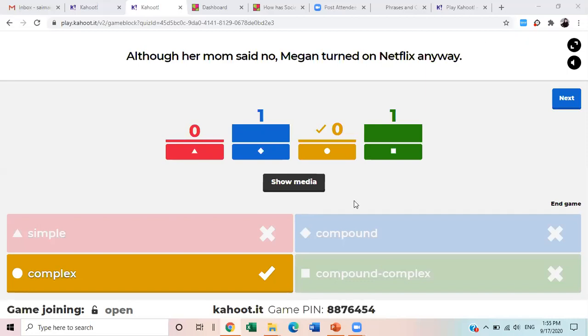So this is although. Whenever a sentence is beginning with although, when, while, after, before, unless, in case, or whatever, then it is a complex sentence. Please remember that.